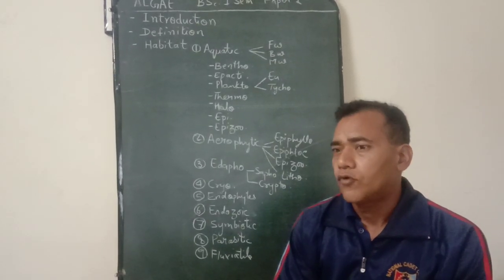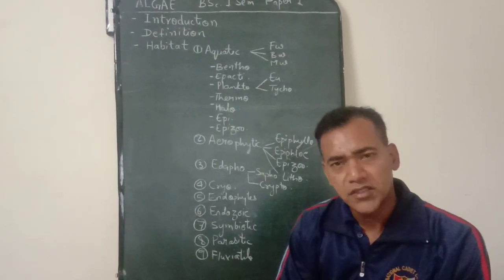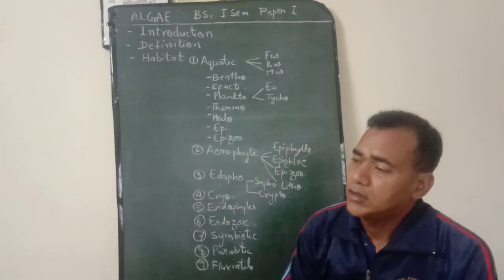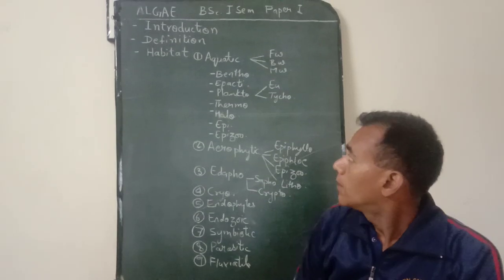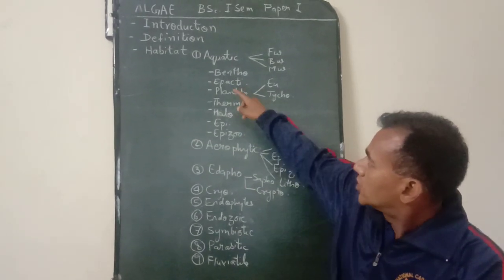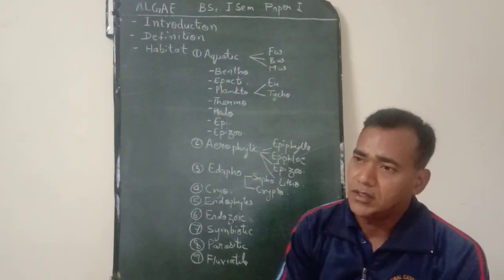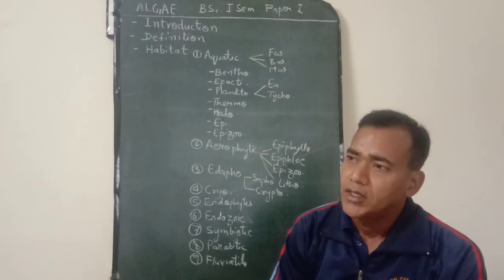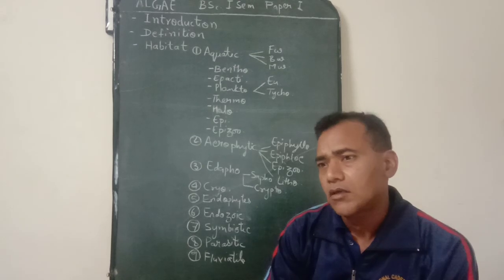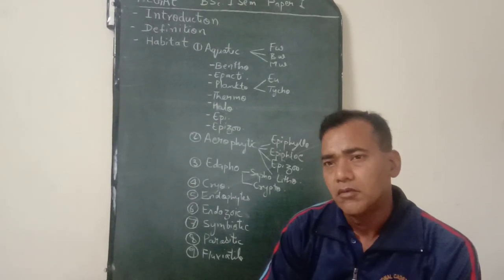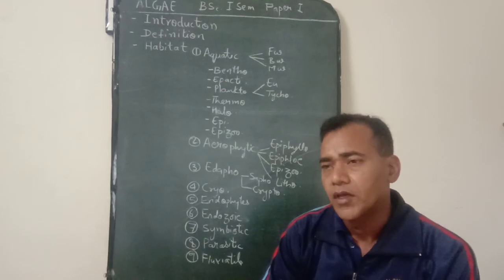Now, for the sake of easiness, I have prepared this small diagram in which I have described their habitats. First of all, starting with the aquatic habitat, the water on Earth is found in three major types: freshwater, brackish water, and marine water.